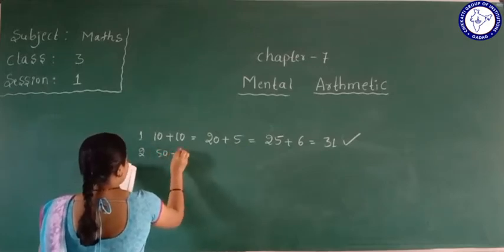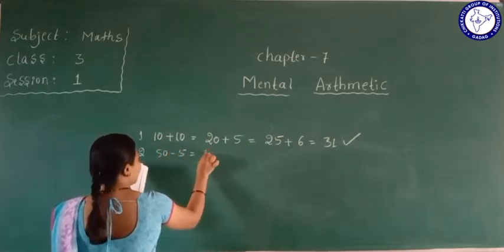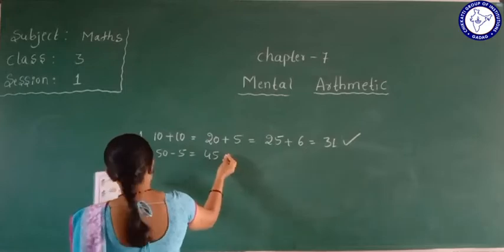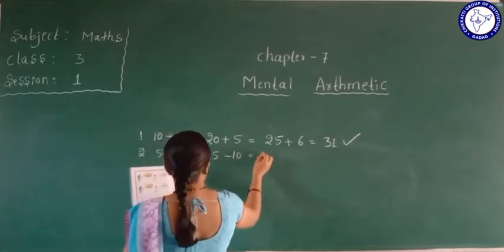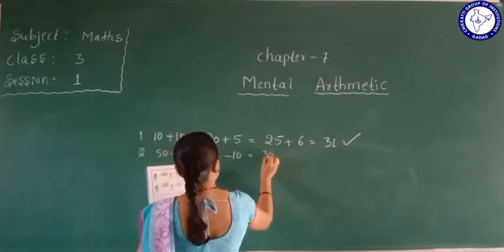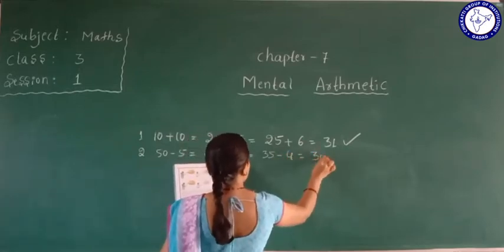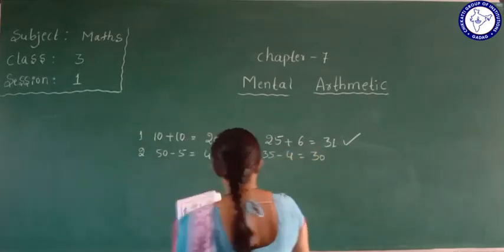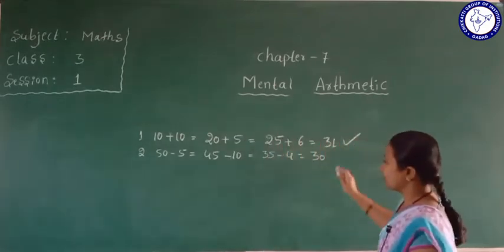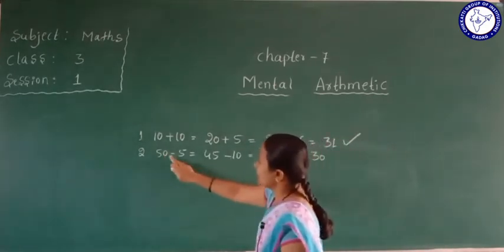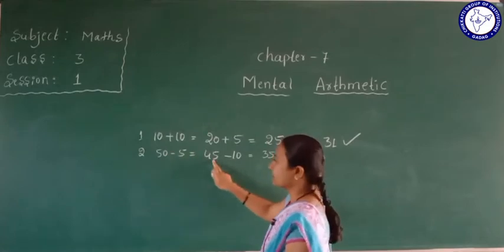50 minus 5 equal to 45, minus 10 equal to 35, minus 4 equal to 30. Yes. See, this is the second one's answer. 50 minus 5, we can get the answer 45.